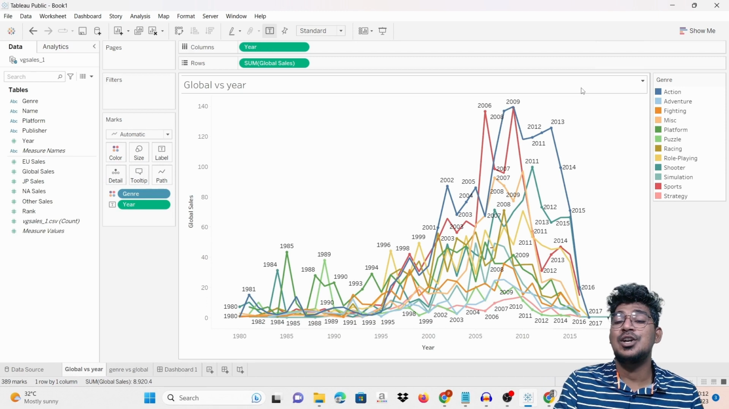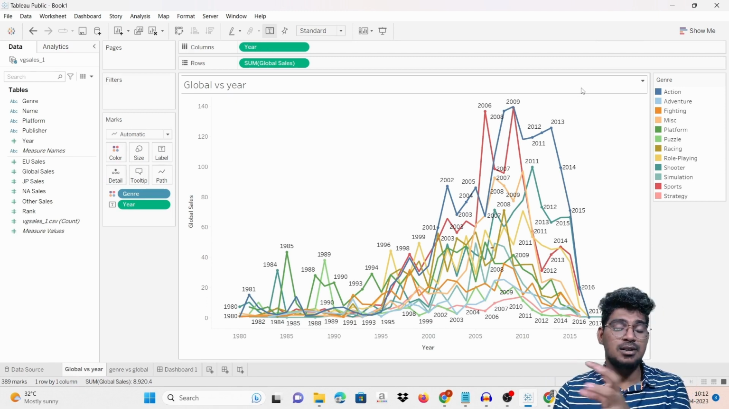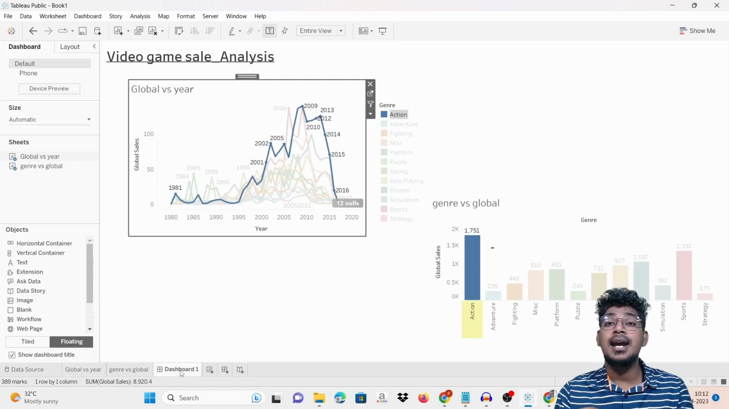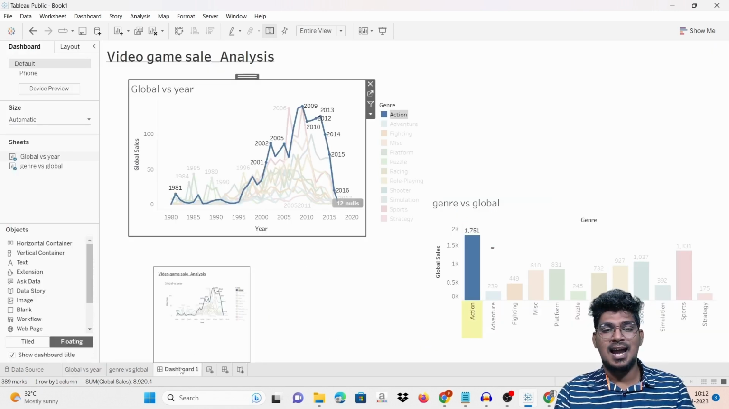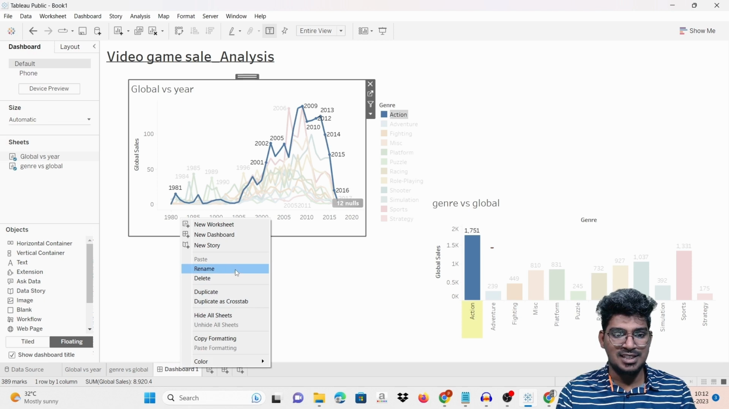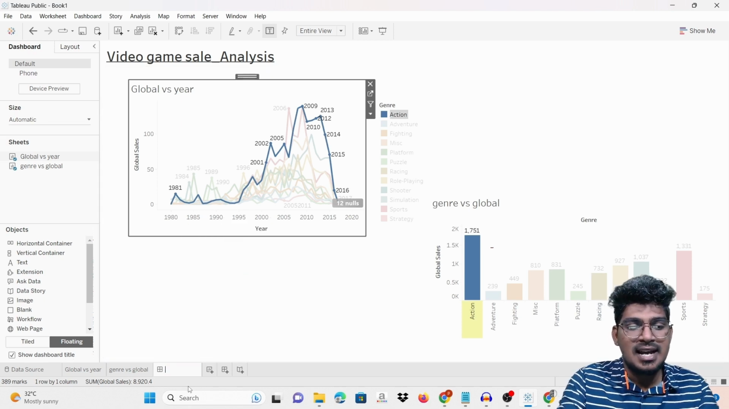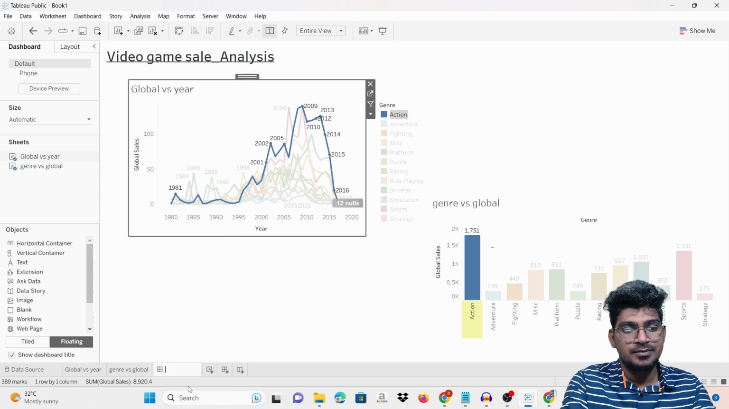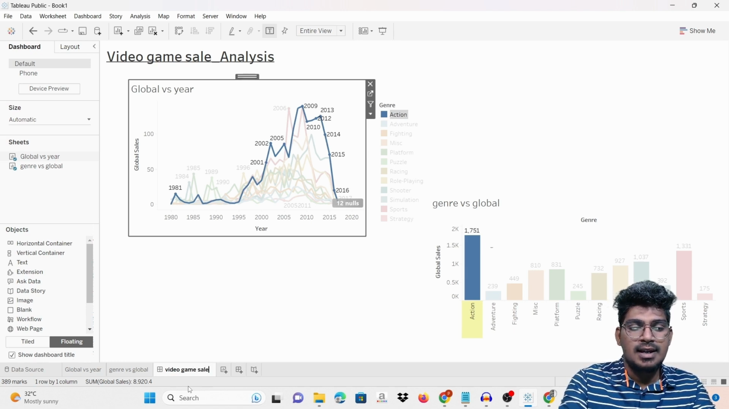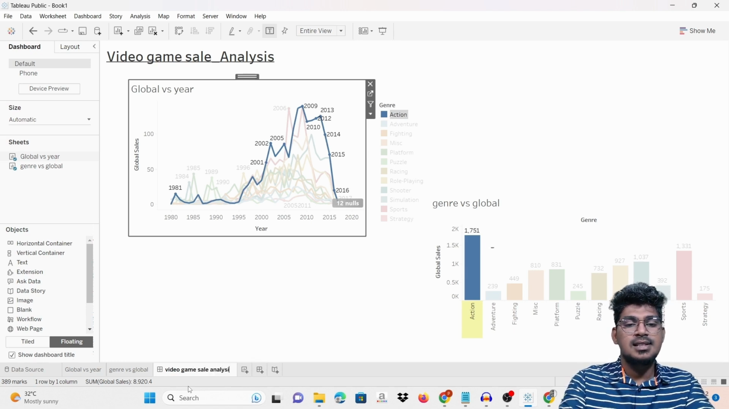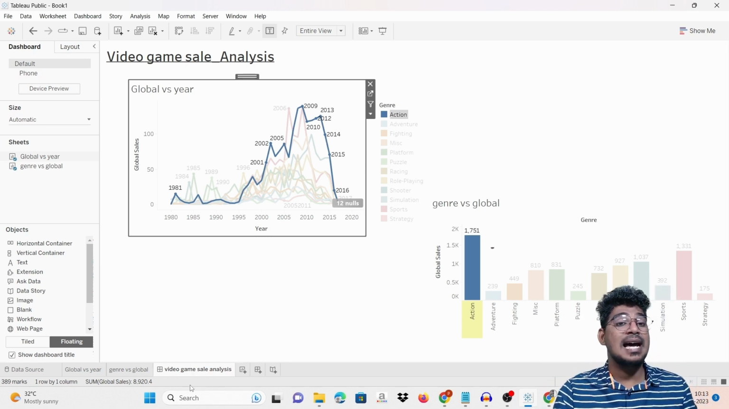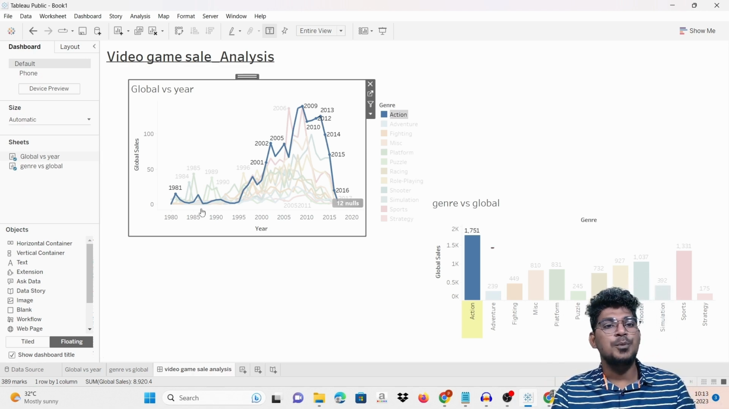Hope you guys understood how to create the chart in Tableau, and you can create the dashboard as well, and you can rename these particular things. This is actually the video game sale and analyze. This is the way you can rename this particular dashboard as well. Hope you guys understood about it.